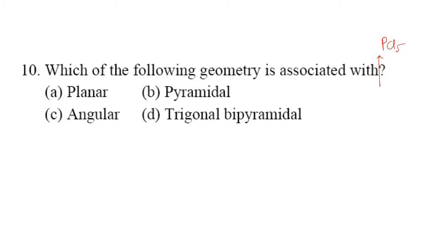So in order to find the geometry, I will give you one simple trick to calculate hybridization as well as lone pairs of electrons.